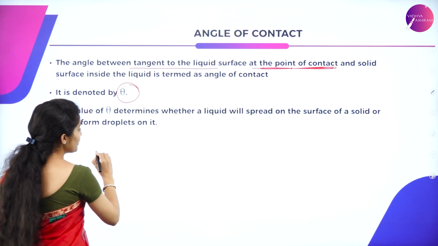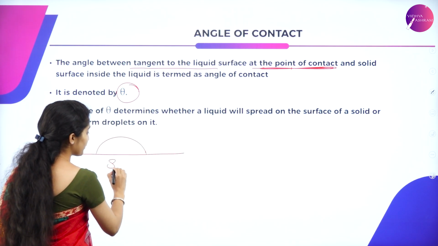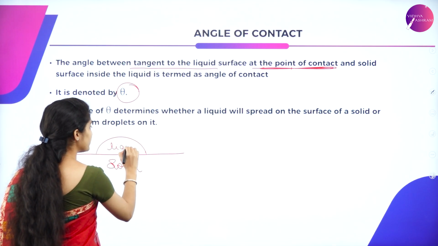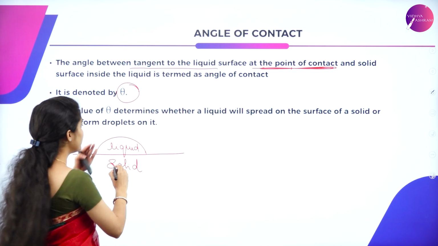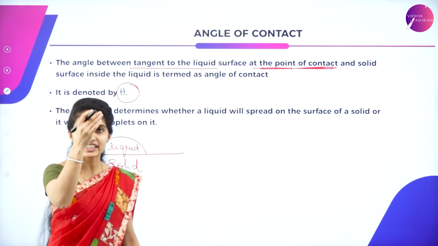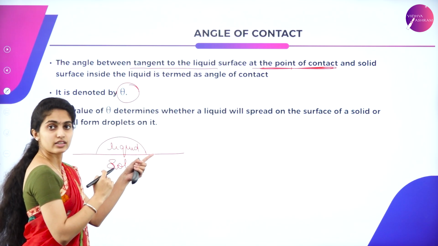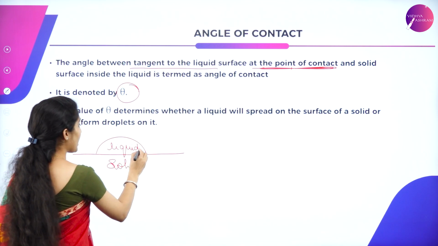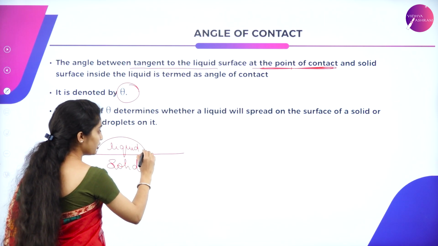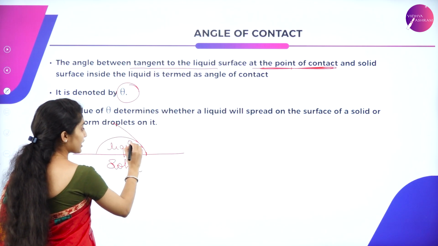Suppose you have a liquid and this is a solid surface, and here is the presence of liquid. What happens when you draw the tangent? Tangent means a straight line that touches the curve. So this is the point of contact, from here you draw a tangent. So you have got this angle as theta.